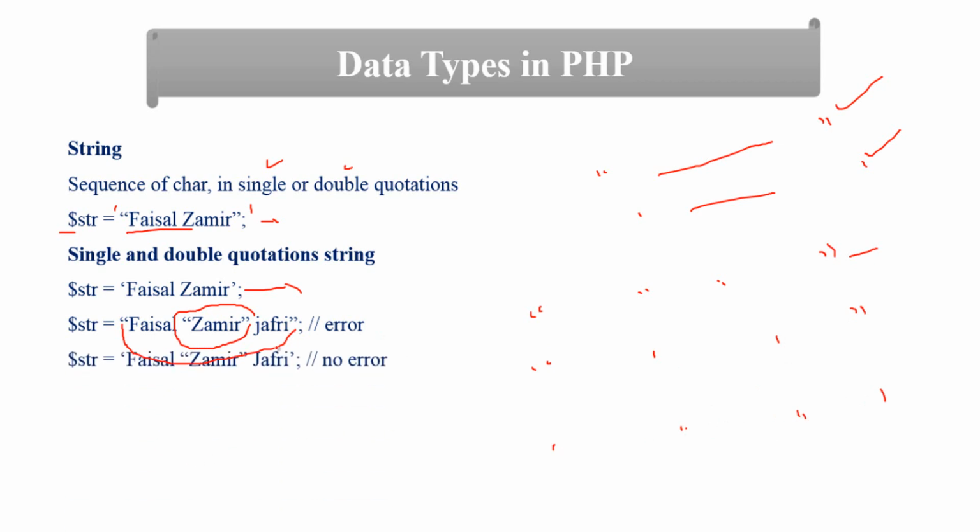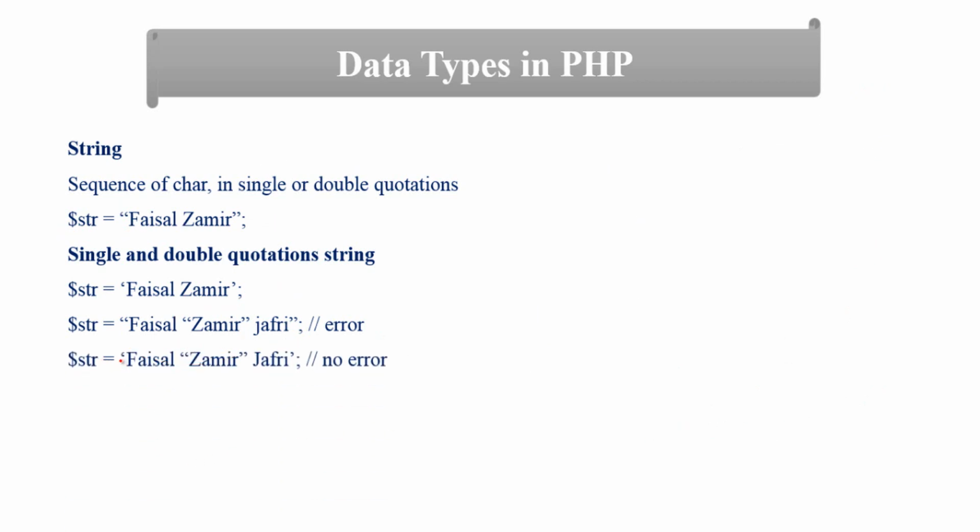In another example, you can see that this is single quotation outside, but we are using double quotation inside single quotation. It is a correct one. Another is double quotation outside and single quotation inside. This is also correct. For example, another case is a variable.